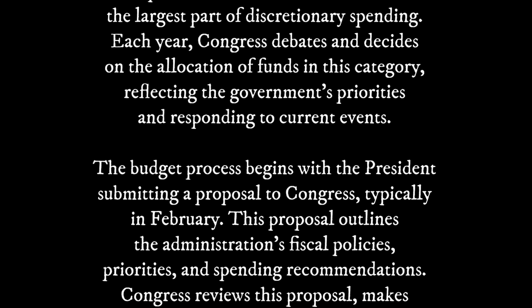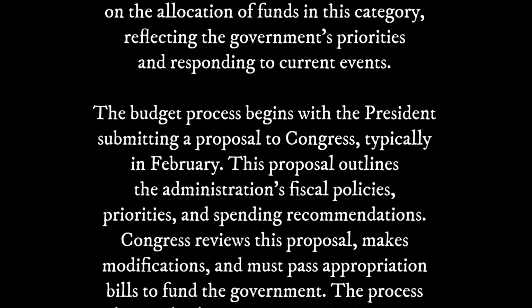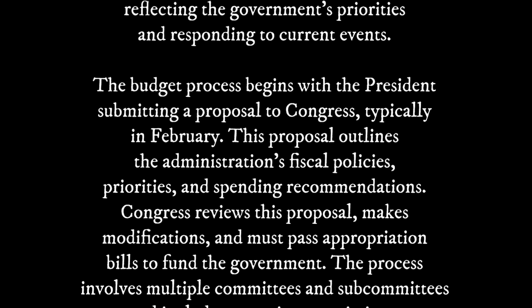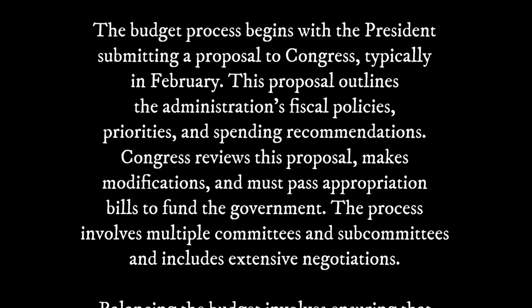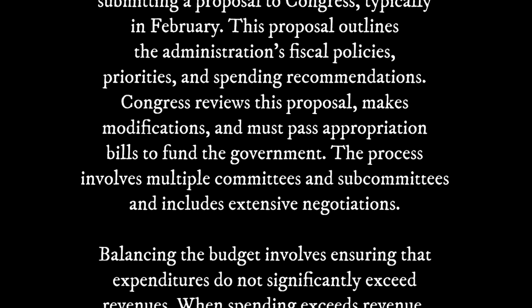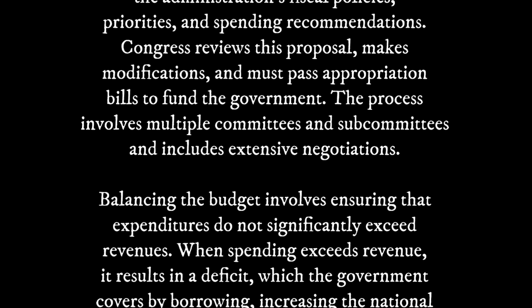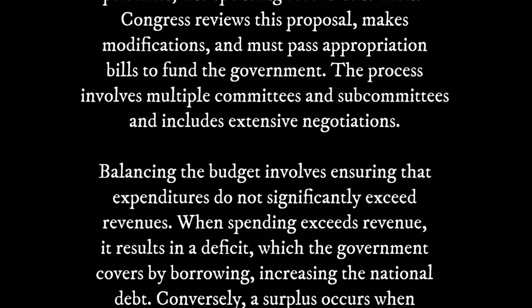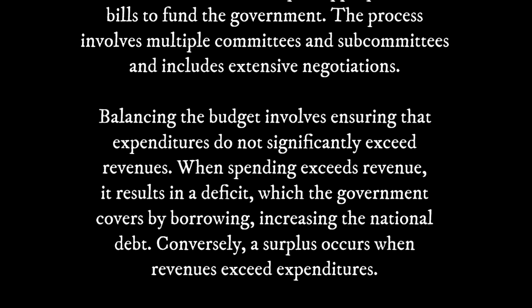The budget process begins with the President submitting a proposal to Congress, typically in February. This proposal outlines the administration's fiscal policies, priorities, and spending recommendations. Congress reviews this proposal, makes modifications, and must pass appropriation bills to fund the government. The process involves multiple committees and subcommittees and includes extensive negotiations.